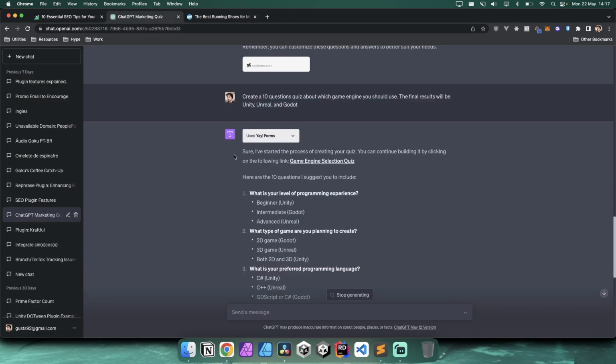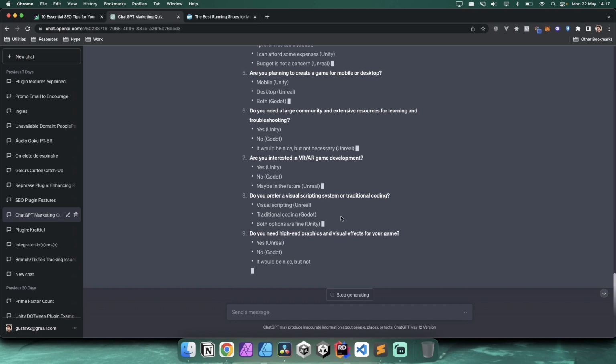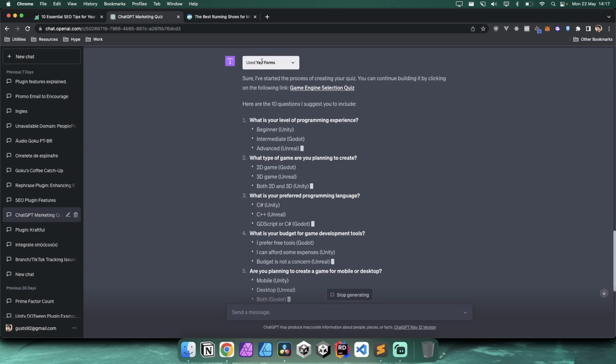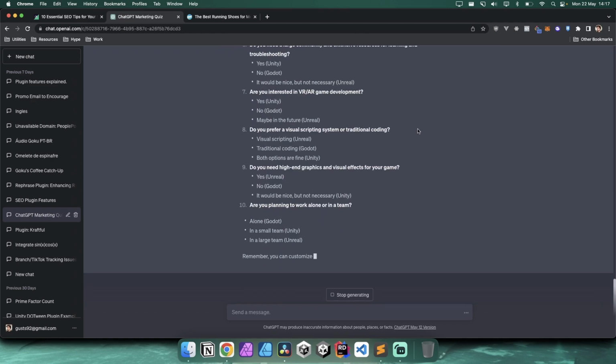And yeah, that's how you use it. Very simple, very straightforward. And from these, you can create this in any way you want. You can not even use EA Forms, because this, like I said, is so agnostic that you can use it anywhere you want. So yeah, remember, you can customize these questions, etc.